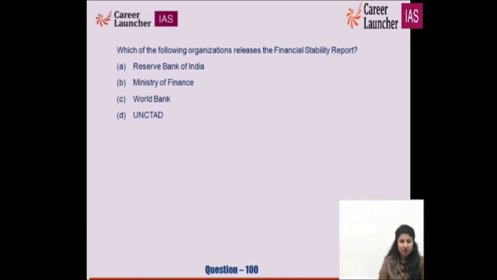The more information you have, and you know how to articulate it and express yourself, the better. All three stages of prelims, mains and interview are basically testing your knowledge through different methods. So the Financial Stability Report is by the Reserve Bank of India.